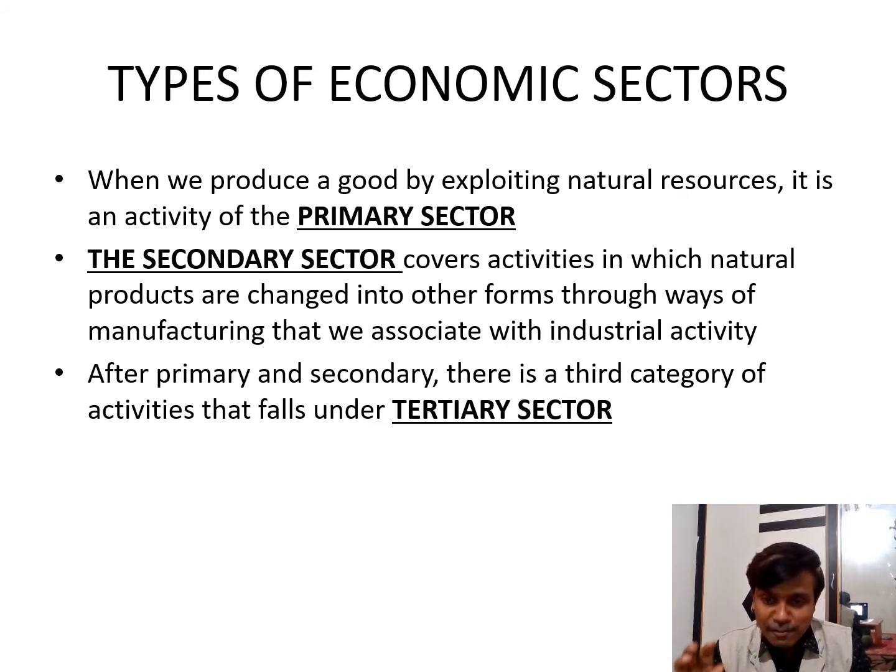So he wants information and transportation, so he depends on the tertiary sector. So the primary sector person, that means a farmer, gets the services of the secondary sector and tertiary sector to raise the crop and sell it in the market.